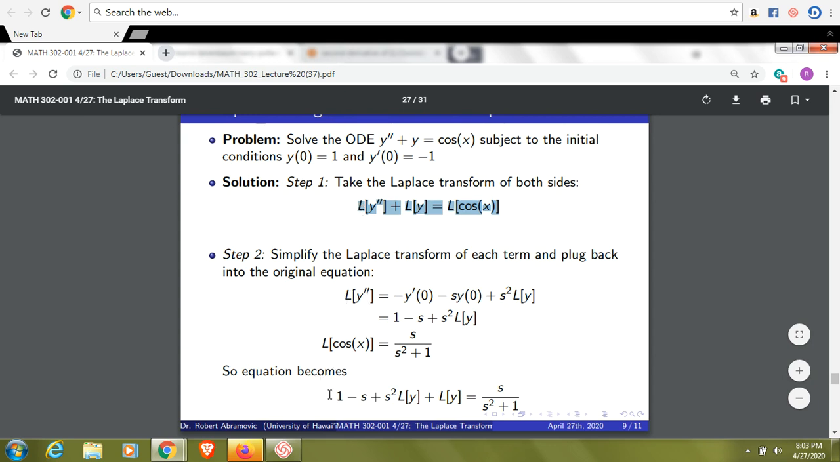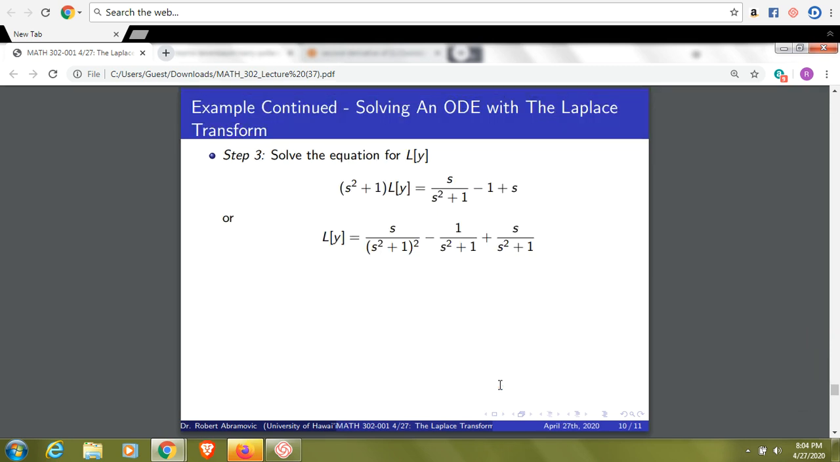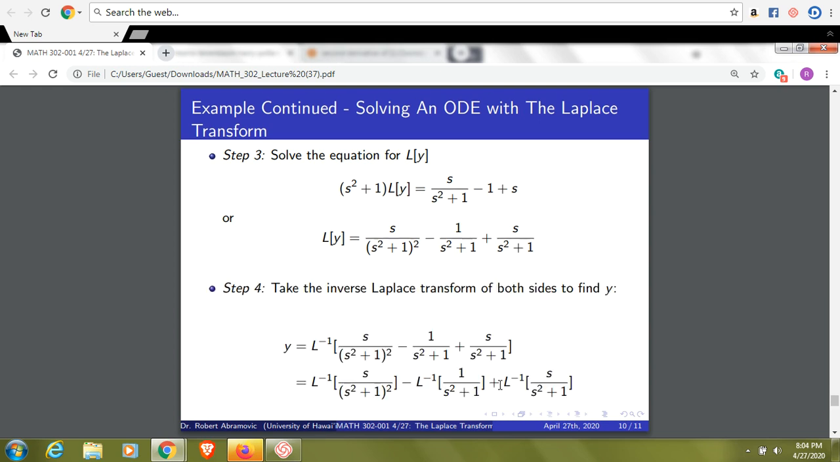And on the left-hand side, you just get something that involves L of y. And you can solve for L of y as a function of s. And then you can pretty much guess the next step. That's going to be solving for L of y and then taking the inverse Laplace transform. When you take the inverse Laplace transform on both sides, the inverse Laplace transform is linear, so we get the inverse Laplace transform of s over s squared plus 1 squared minus